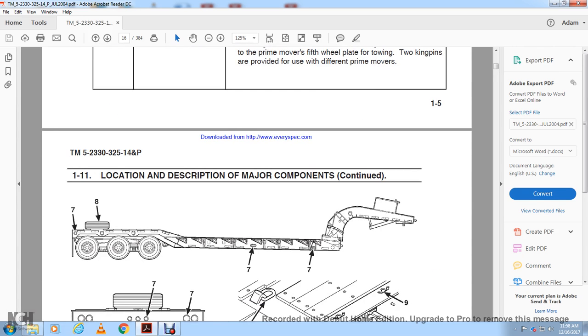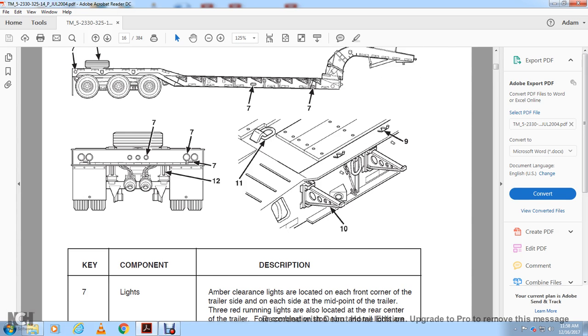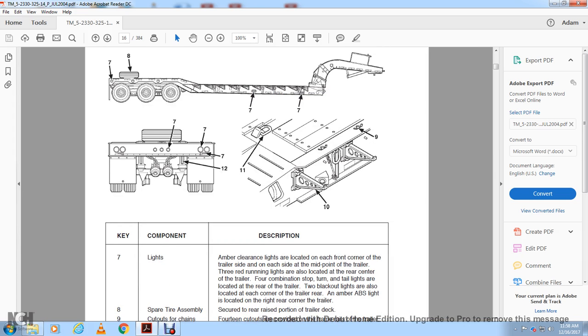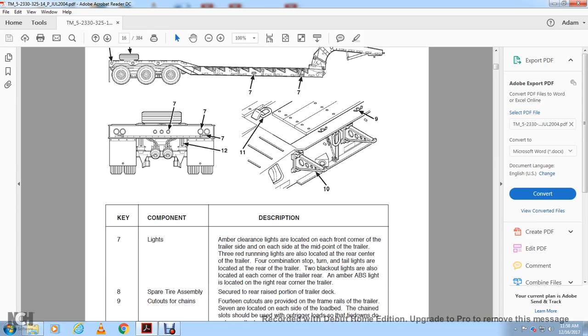111, Location, Description, Major Components. This shows the 7s, 7 and 8, and then 7 and 7, like your tail lights, 12, 10, 11, and 9. Your lights are amber clearance lights. All the 7s are your lights. Amber clearance lights are located at each of the front corners of the trailer and on each side of the midpoint of the trailer.